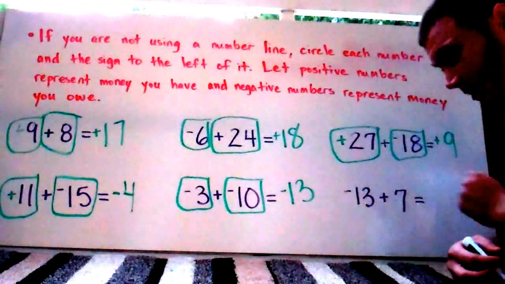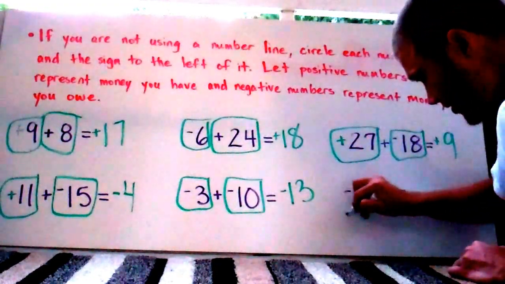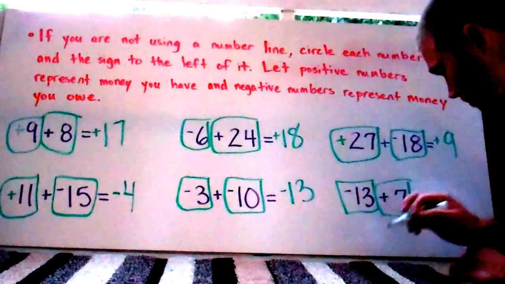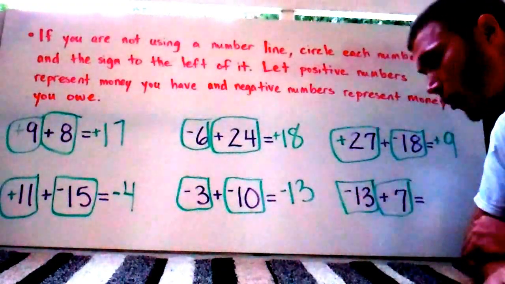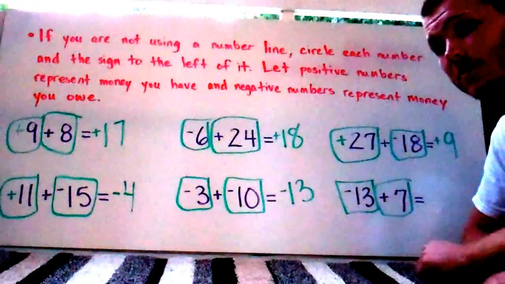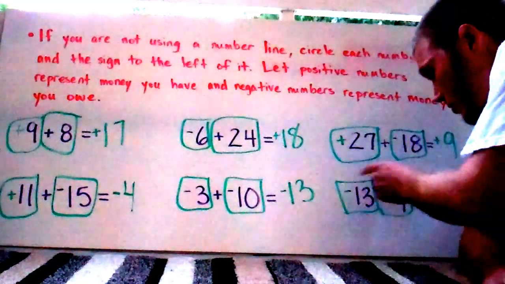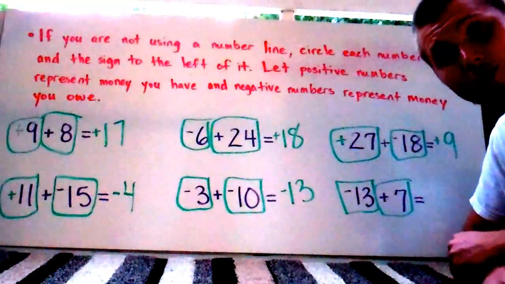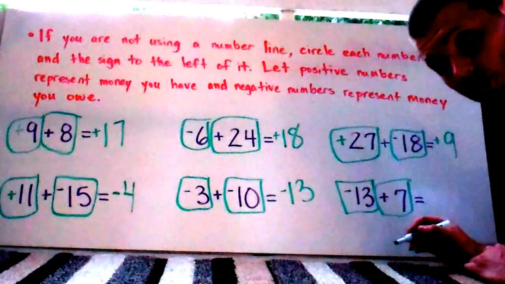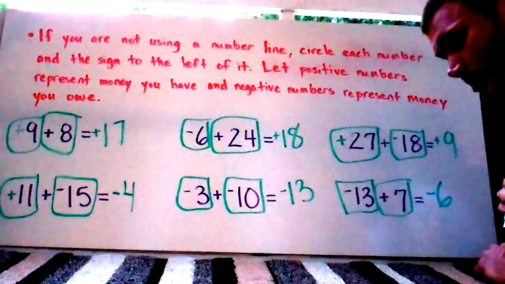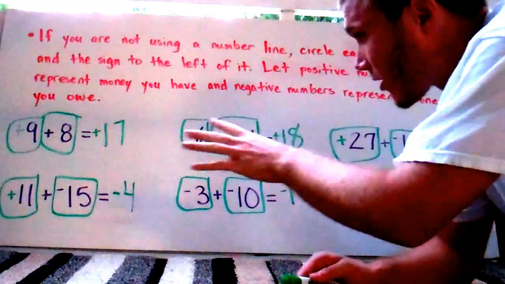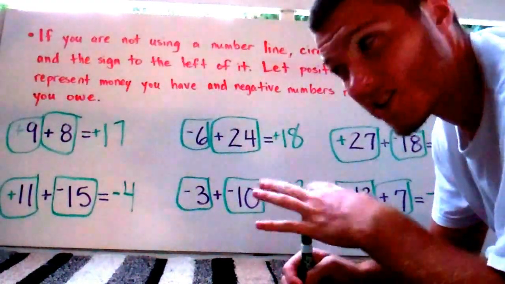The last one, -13. I'm going to circle the -13 and the sign in front of it. Plus 7. So I'm going to circle the 7 and the sign in front of it. Now, you owe $13. You have 7. So you're going to pay that $7 that you have. You're going to pay that off towards how much money you owe. And after you do that, you're going to owe less, but you're still going to owe $6.